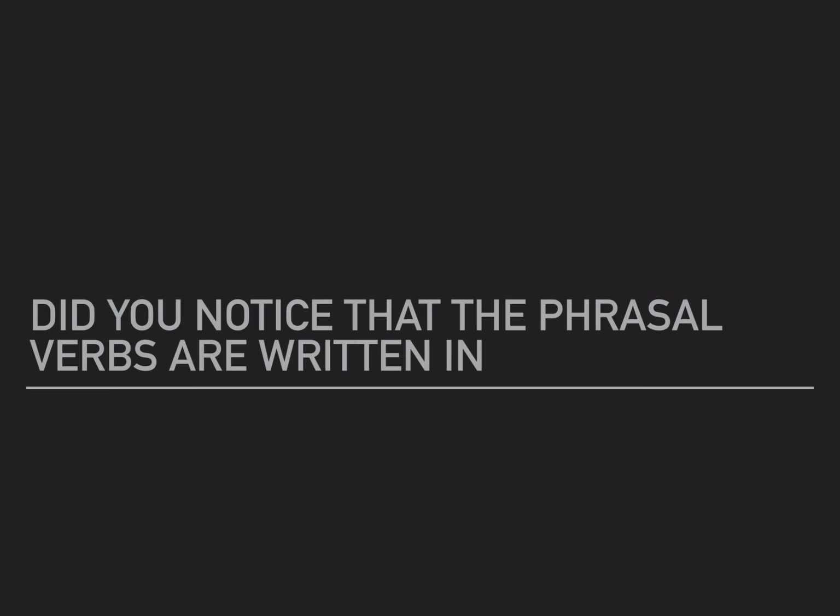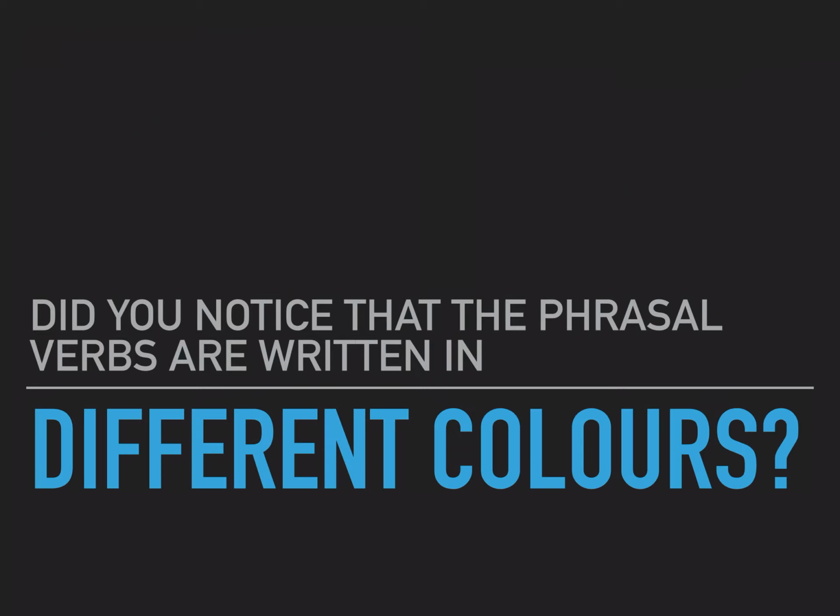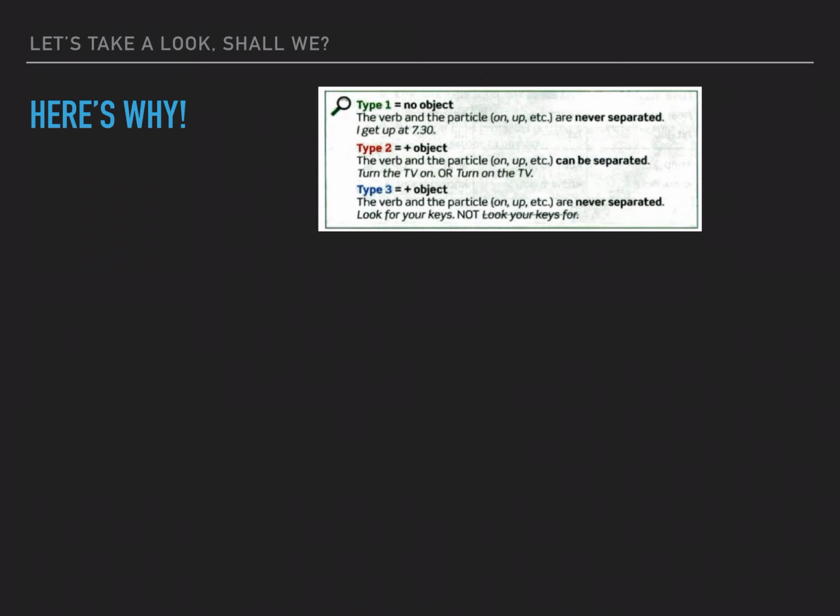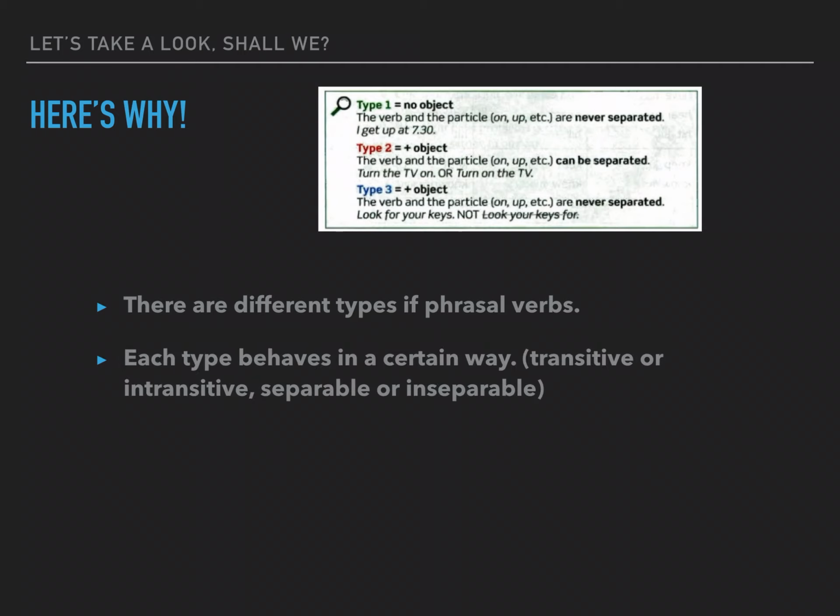Now, did you notice that the phrasal verbs are written in different colors? Did you notice? Well, here's why. So, there are different types of phrasal verbs. Each type behaves in a certain way. For example, transitive, intransitive, separable or inseparable. And there are 3 types to study here: type 1, type 2, and type 3. So let's take a look, shall we?